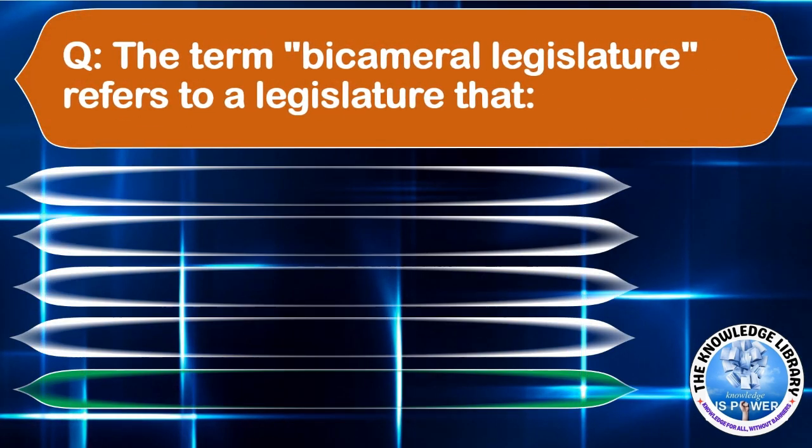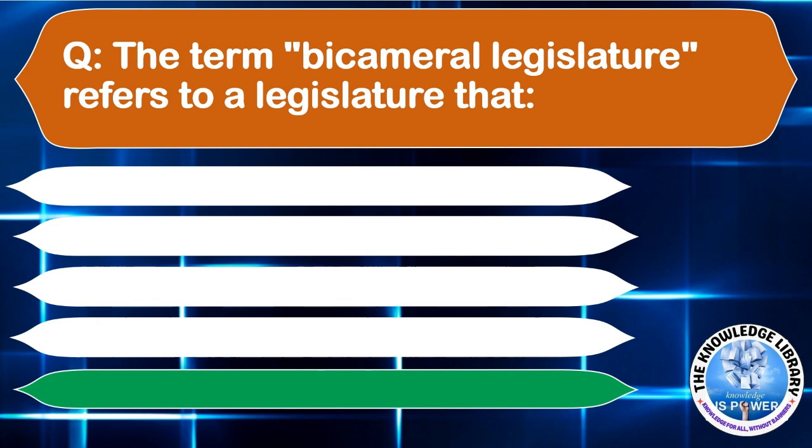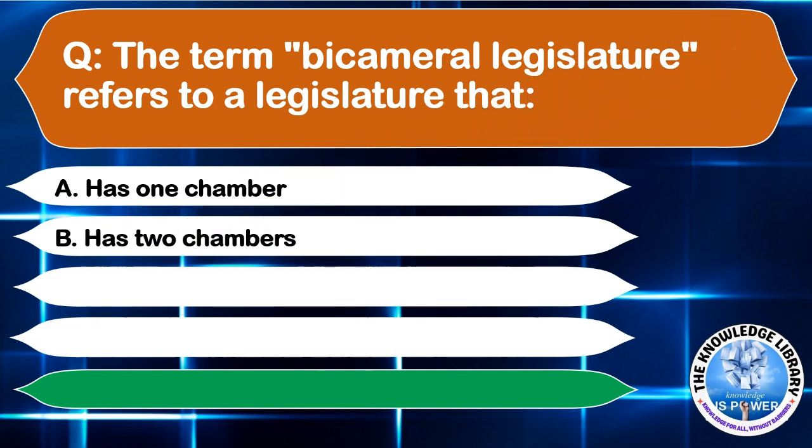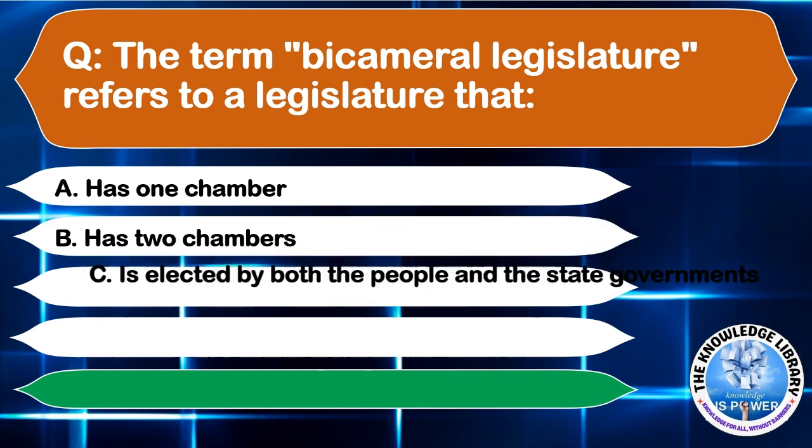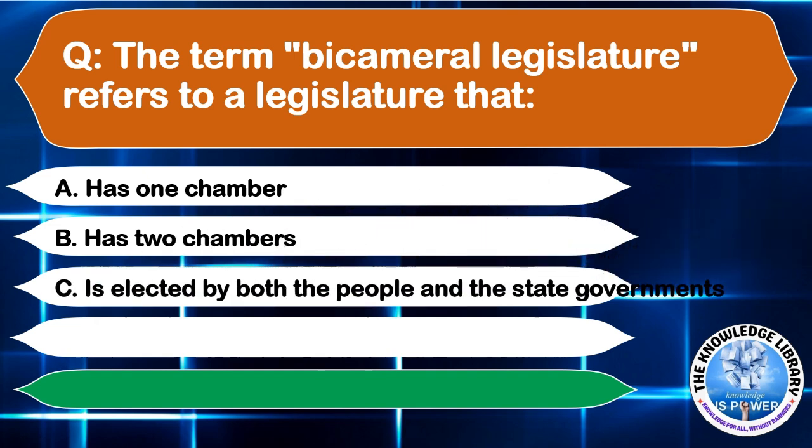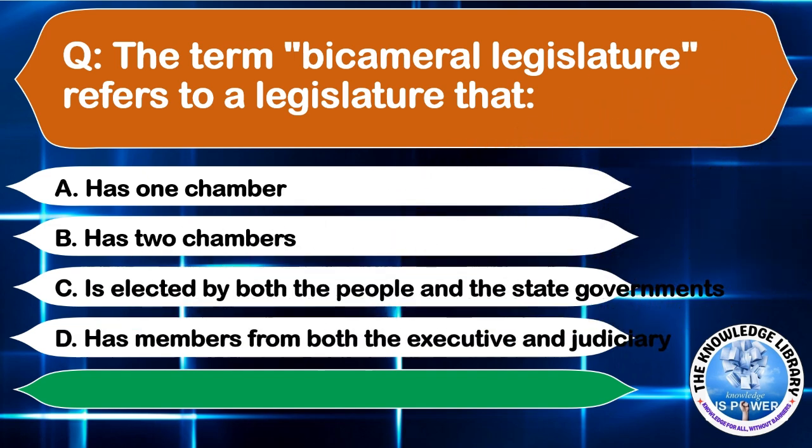The term bicameral legislature refers to a legislature that option A, has one chamber, option B, has two chambers, option C, is elected by both the people and the state government, or option D, has members from both the executive and judiciary. The correct answer is option B, has two chambers. Moving to the next question.